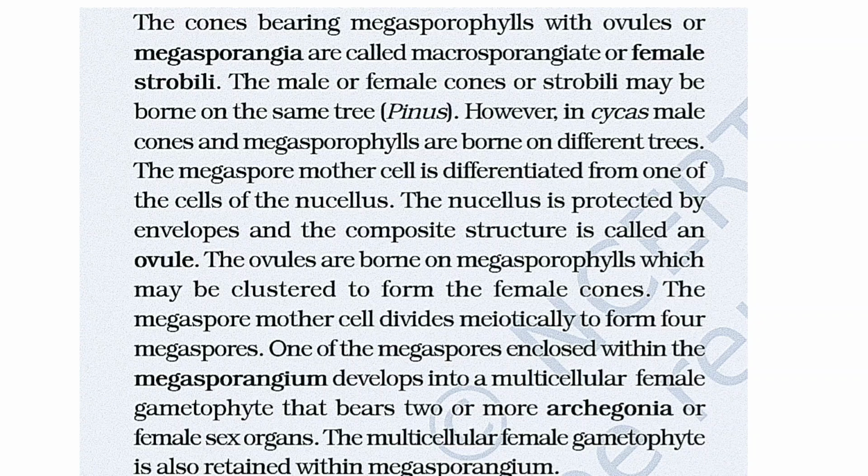The megaspore mother cell is differentiated from one of the cells of the nucellus. The nucellus is protected by an envelope and the composite structure is called an ovule. The ovules are borne on the megasporophylls which may be clustered to form the female cones. The megaspore mother cell divides meiotically to form four megaspores. One of the megaspores enclosed within the megasporangium, that is nucellus, develops into a multicellular female gametophyte that bears two or more archegonia or female sex organs. The multicellular female gametophyte is also retained within the megasporangium.